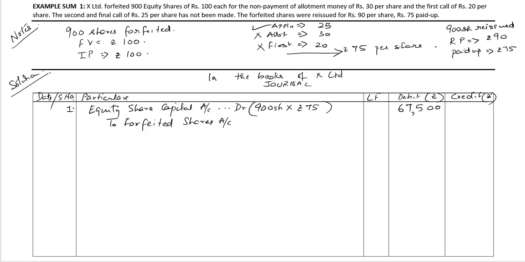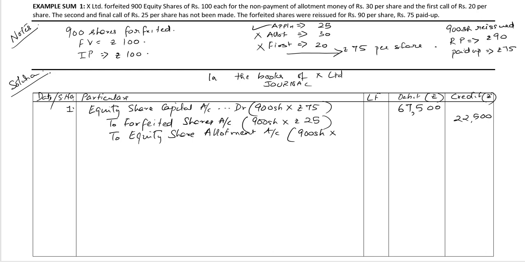for the amount received on 900 shares, we've received rupees 25 per share, comes up to 22,500 rupees. To equity share allotment account, the allotment money which is due but not received, 900 shares multiplied by rupees 30 per share, 27,000 rupees.